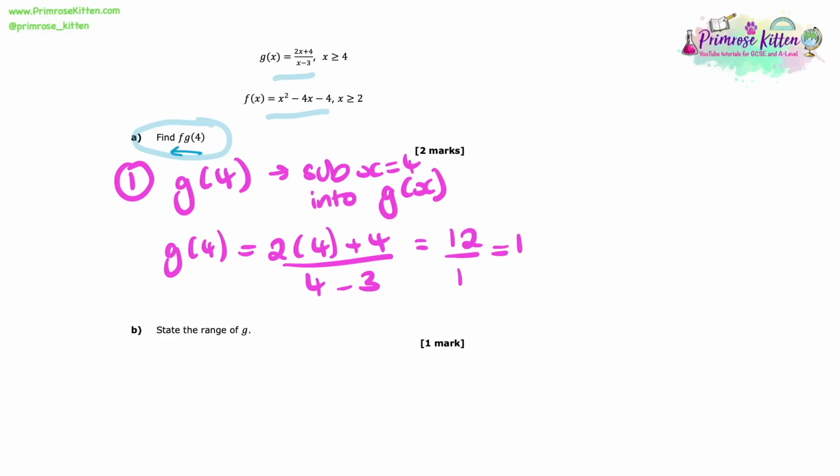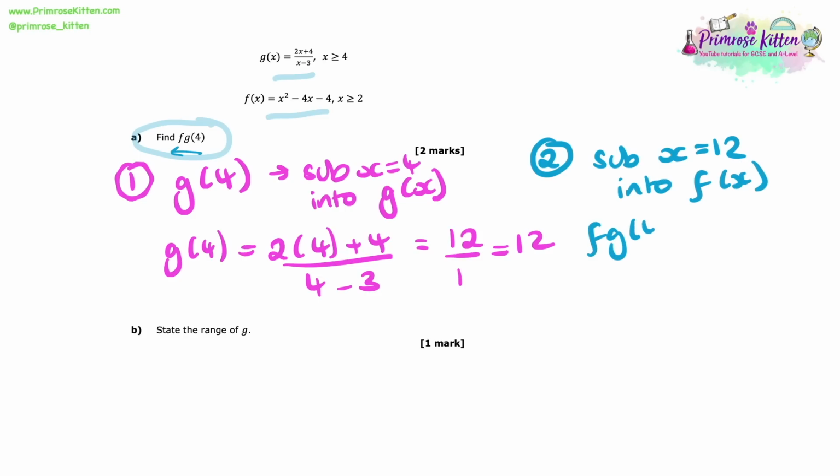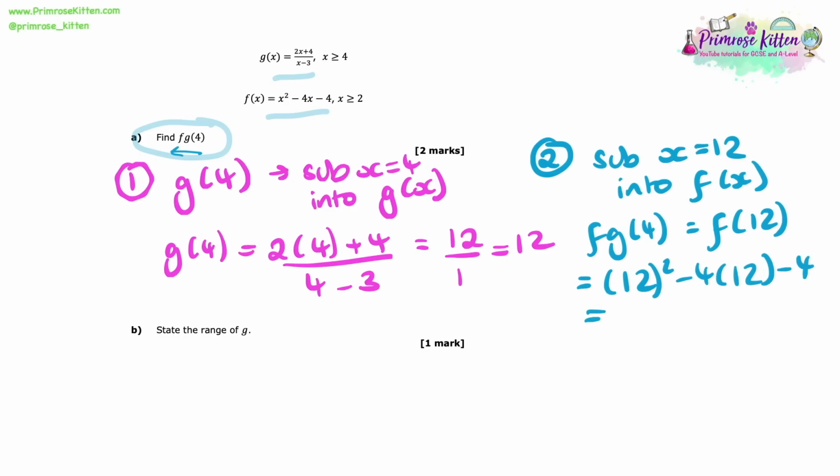So now we know what g(4) is, we know that's 12, we can put that into f of x. So fg(4) is actually just the same as f(12). So now we substitute x equals 12 into the f of x formula. So f(12) is equal to 12 squared minus 4 times 12 minus 4. And that ends up giving me 92. So fg(4) is 92, that's our answer.